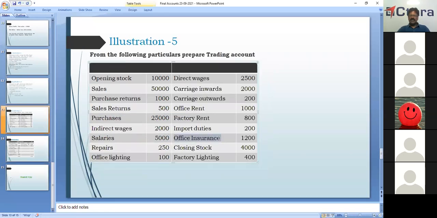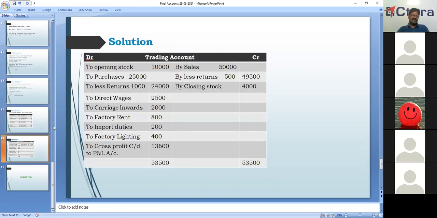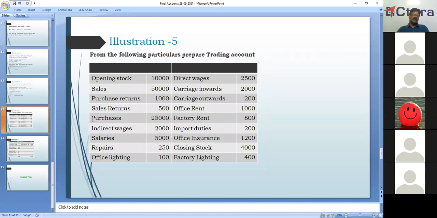Then office insurance is an indirect expense. This will be shown in the profit and loss account. So this will not be shown in the trading account. And then you have closing stock, of course. Then the factory lighting, it's a direct expense. This should be shown on the debit side of trading account. Factory lighting, 400, debit side of trading account. Then coming to the credit side, the debit side is all finished. We have ignored indirect expenses. We have taken direct expenses in the trading account. Okay. Coming to the credit side, we have sales.